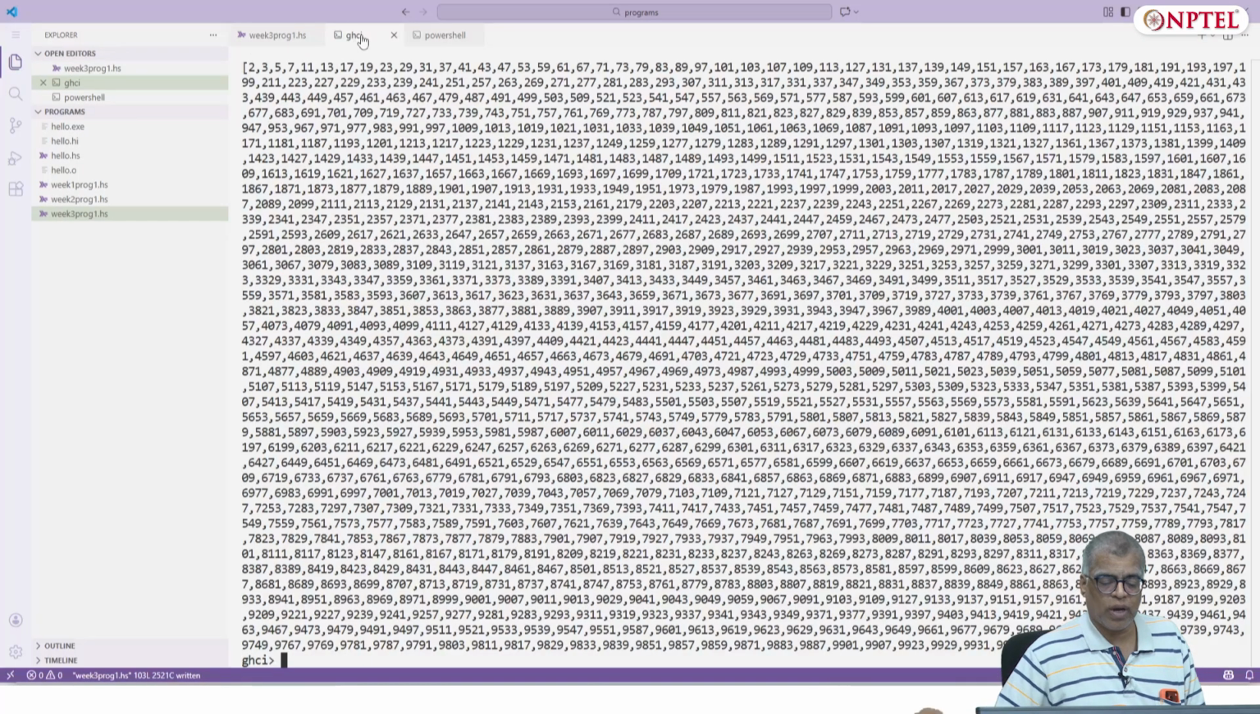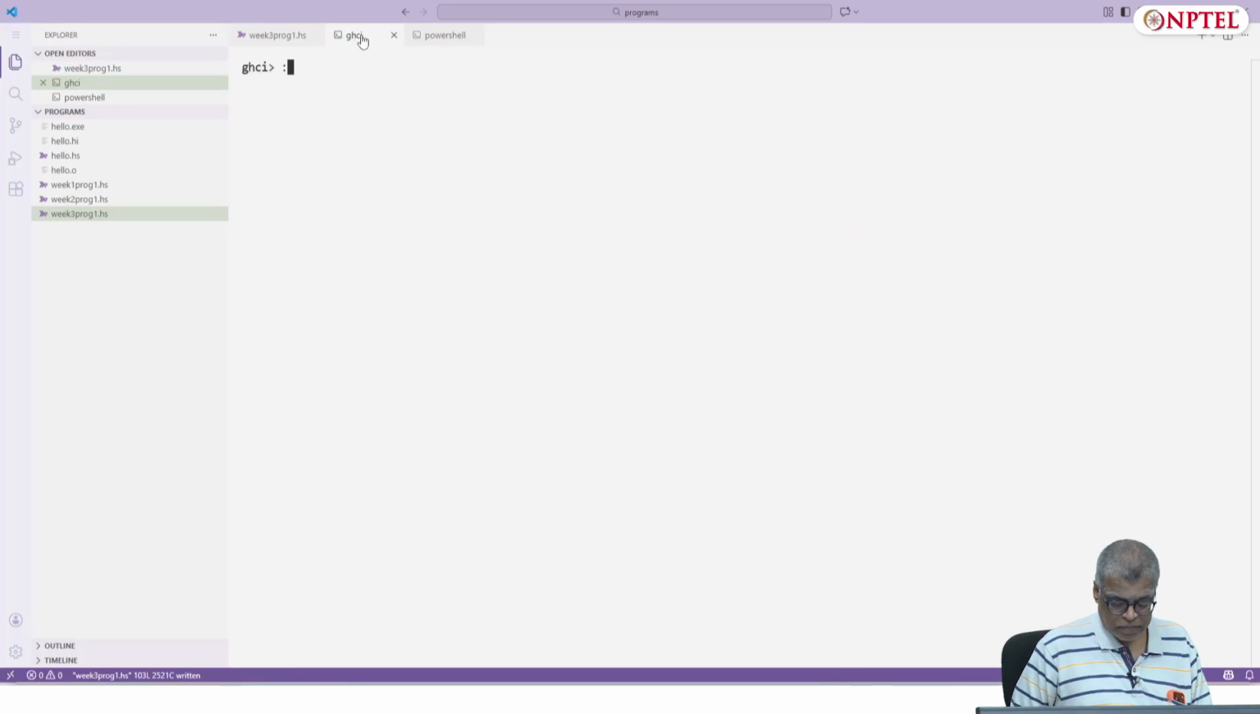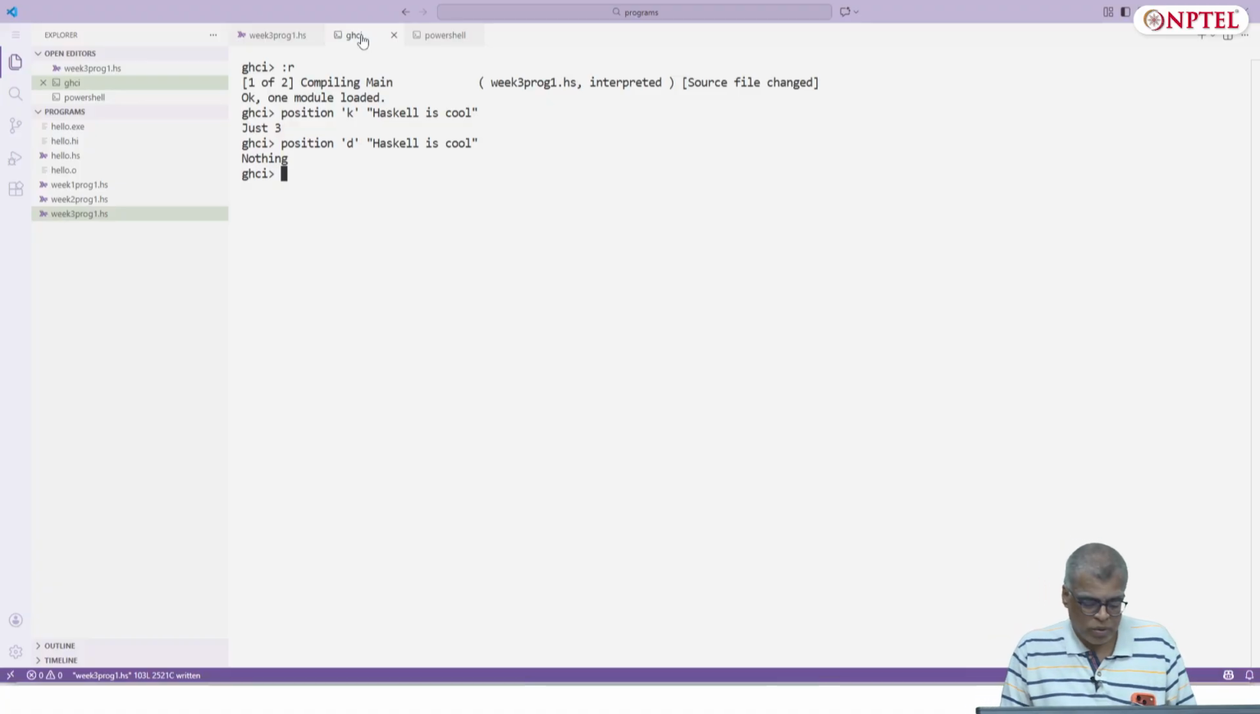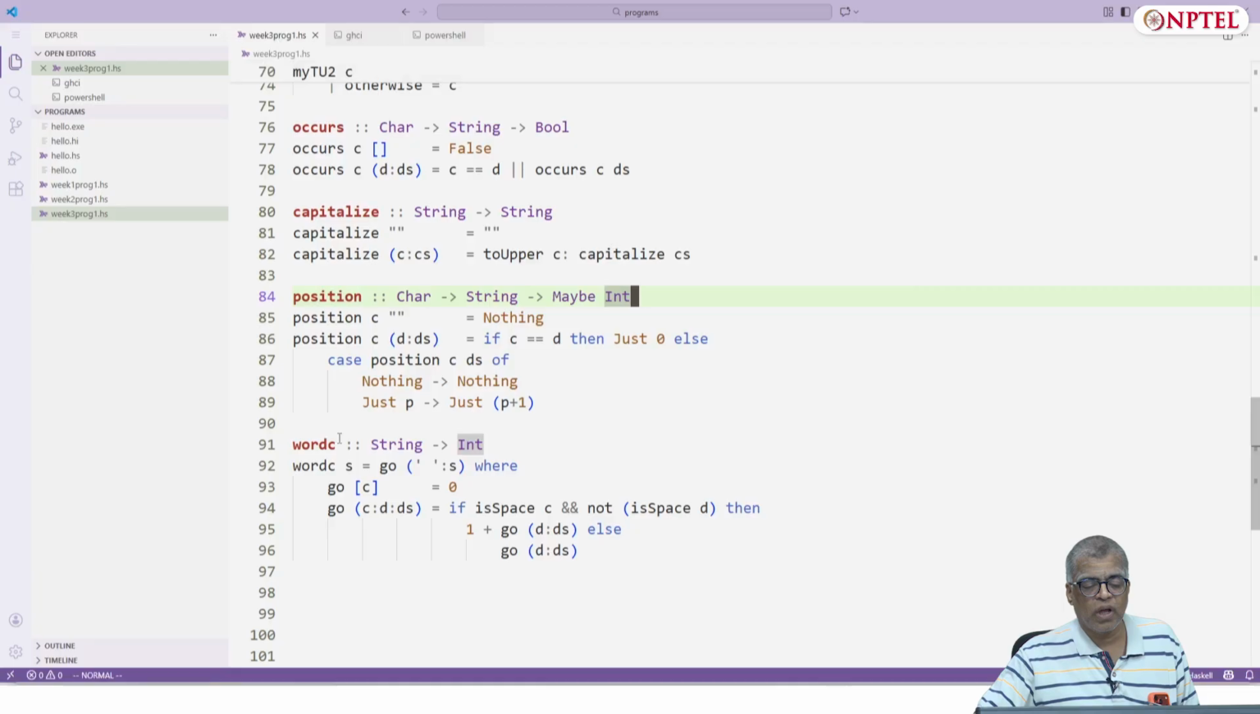So that is the real point about using Maybe, it is to structure your code better. So let's check what happens here. Okay, I can say position 'k' and get Just 3, but I can ask position 'd' in "Haskell is cool" and I'll get Nothing. So this is the kind of thing that you can do. And then there was this word count program which you saw, we can actually check how it works.